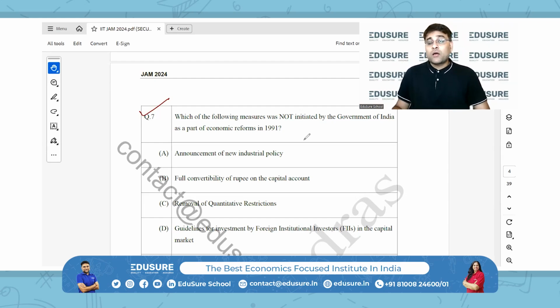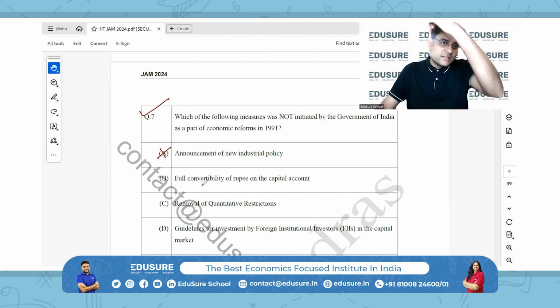introduced, which included measures such as liberalization, privatization, globalization. All of this was introduced in the industrial policy of 1991. So globalization and opening up of the Indian economy began as a part of the reforms. Okay, so option A is not the answer because this was indeed initiated. Okay, let's take a look at the other options.